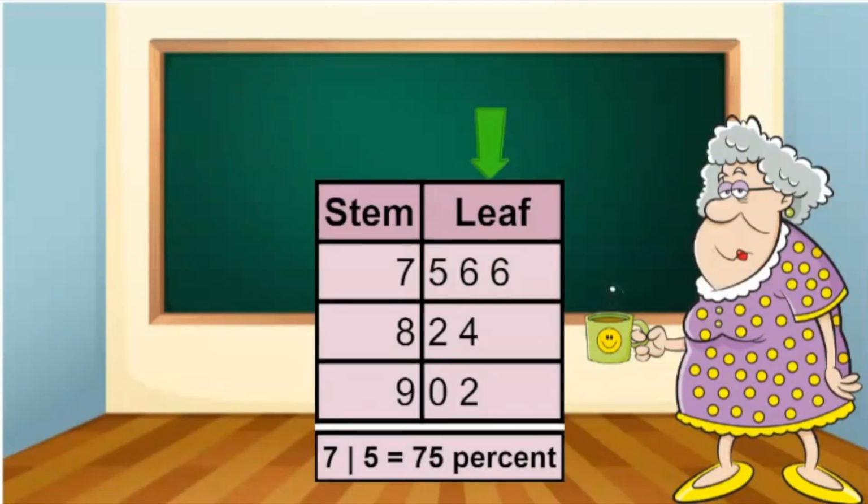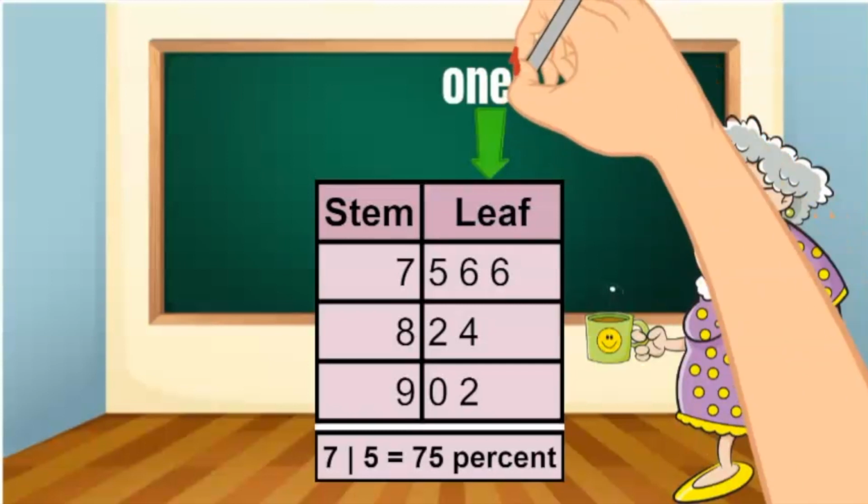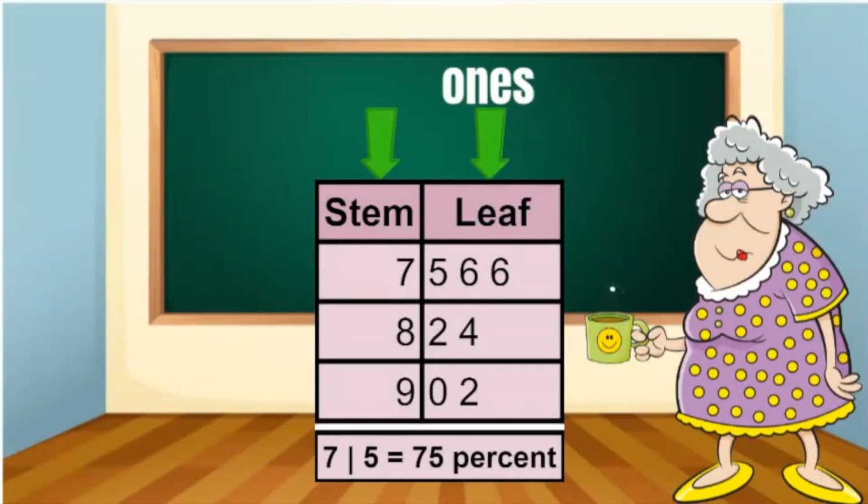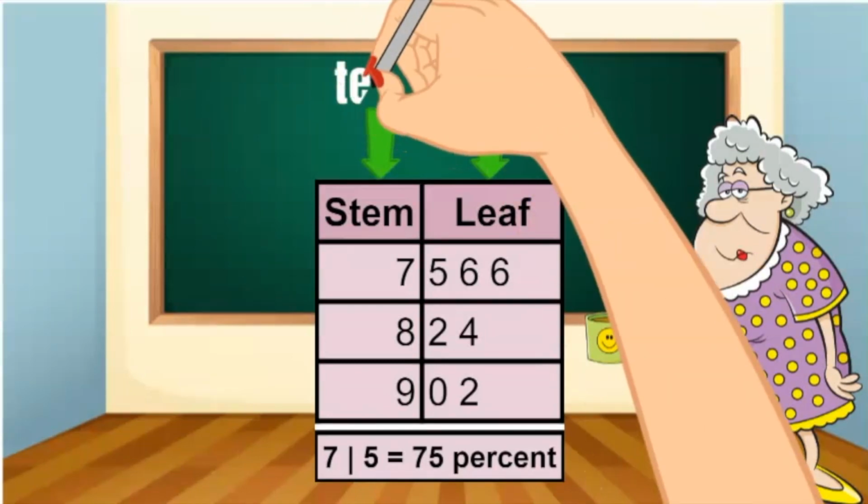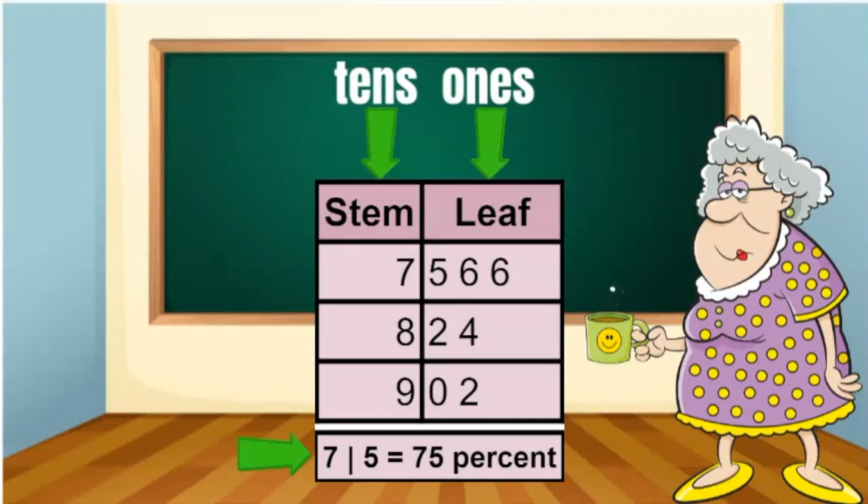This column is the leaf. The leaf gives the digit in the ones place. This column is the stem. The stem is all the numbers before the ones place. In this plot there is just 1 digit, so it represents the tens. The key down here explains that if 7 is the stem and 5 is the leaf, the value is 75.